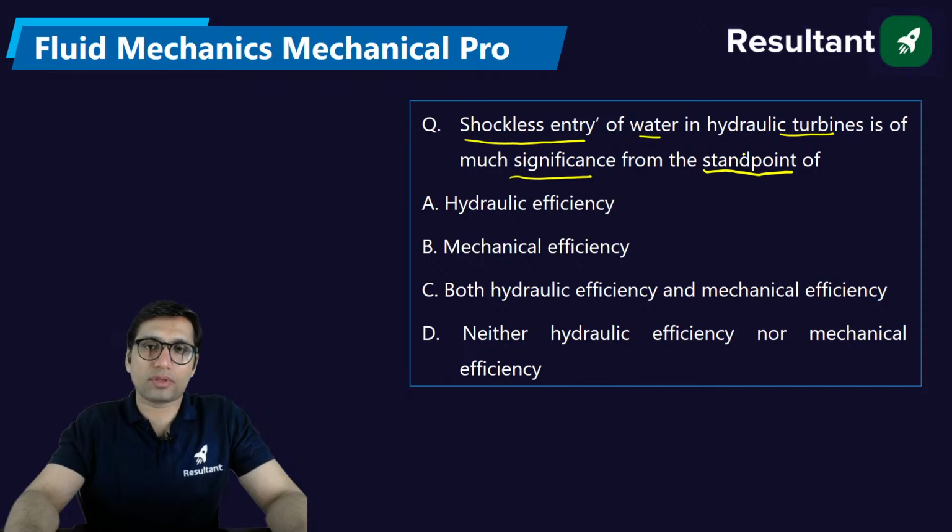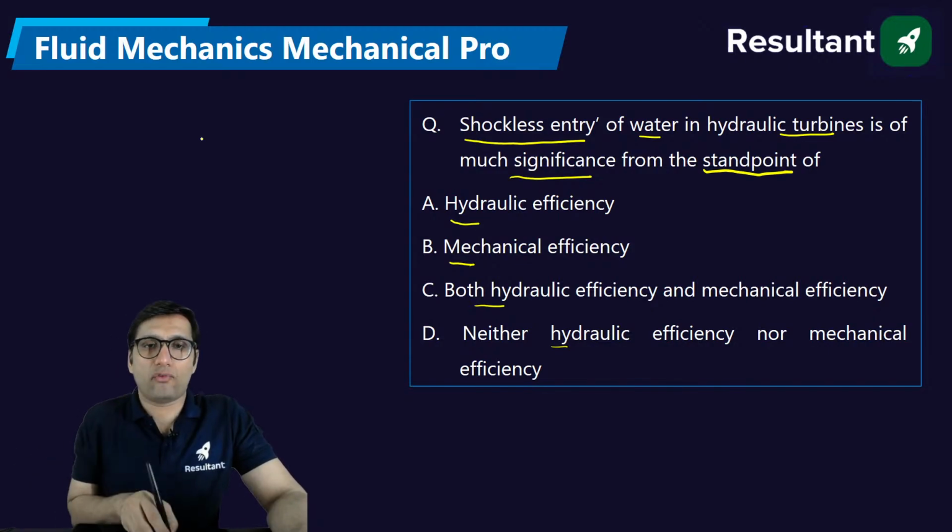What is the meaning of this question? First of all, we need to understand. There are different options mentioned here: hydraulic, mechanical, hydraulic and mechanical, and neither hydraulic nor mechanical. Here they are basically asking about the hydraulic efficiency of a turbine. What is the hydraulic efficiency of the turbine?